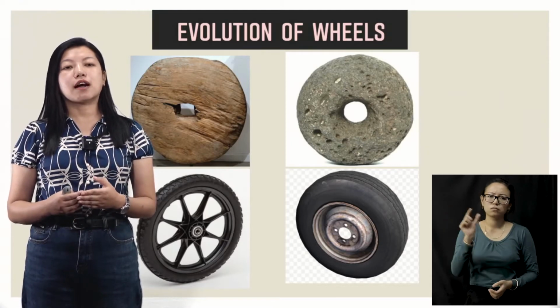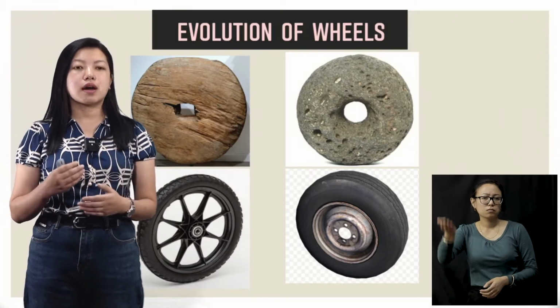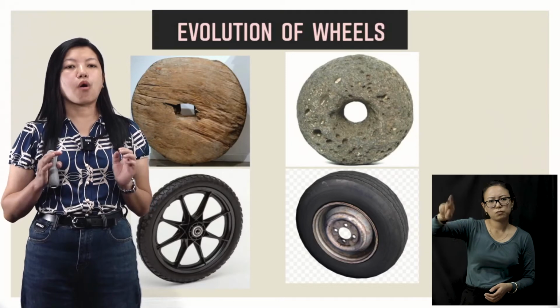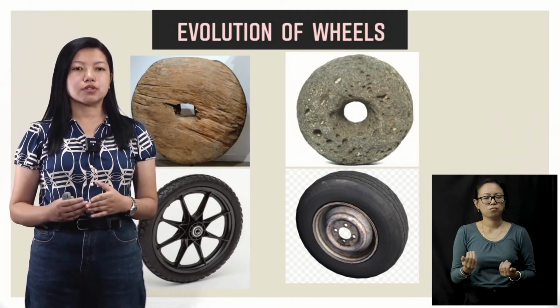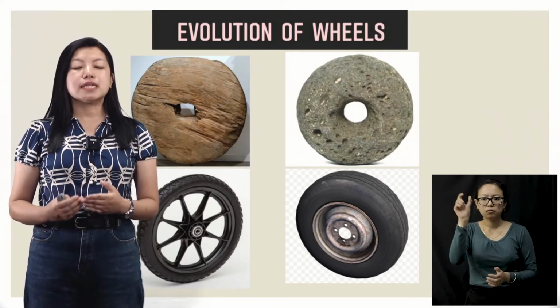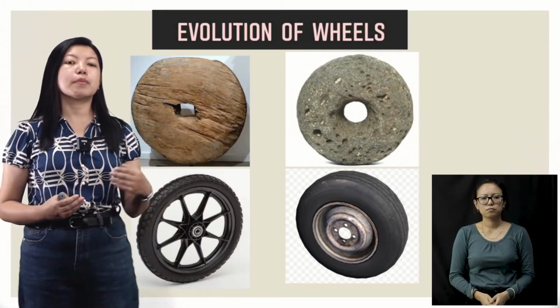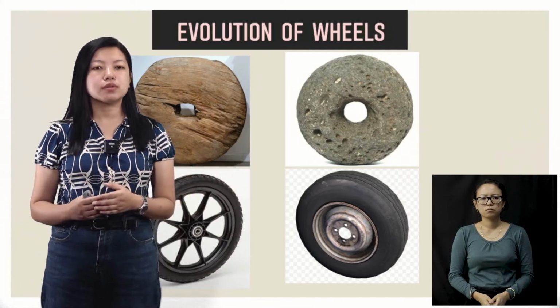In earlier times, this wheel could not run by itself, right? So it had to be either pulled or pushed by someone in order to use it as a means of transportation, okay? Then they also made wheels of stone.